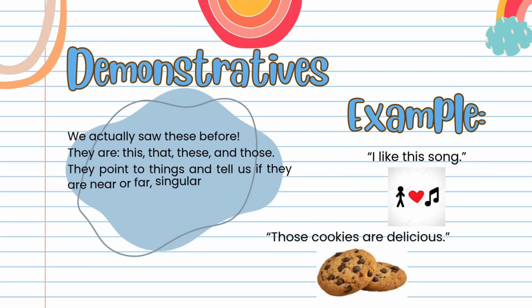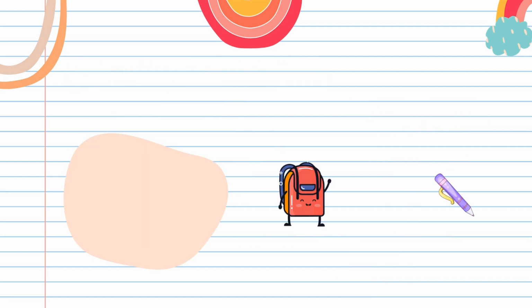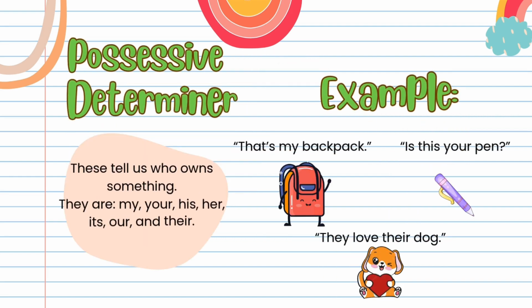Demonstratives. We actually saw these before. They are this, that, these, and those. They point to things and tell us if they are near or far, singular or plural. Example: I like this song. Those cookies are delicious.